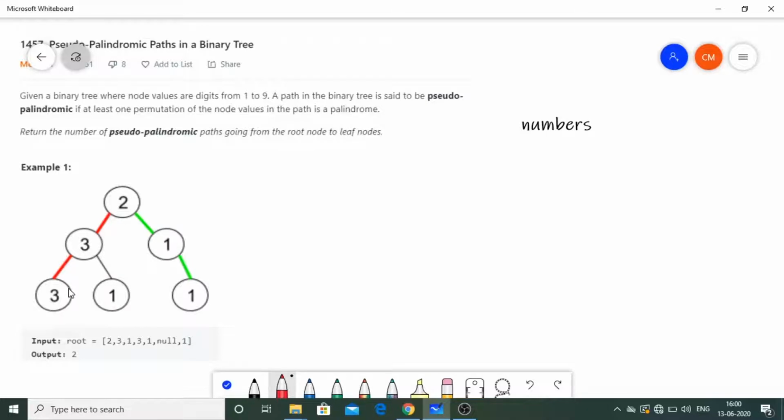Leaf node is nothing but we will check whether at a particular node the node dot left is null and node dot right is also null. So if this condition holds true, then the particular node is known to be a leaf node.